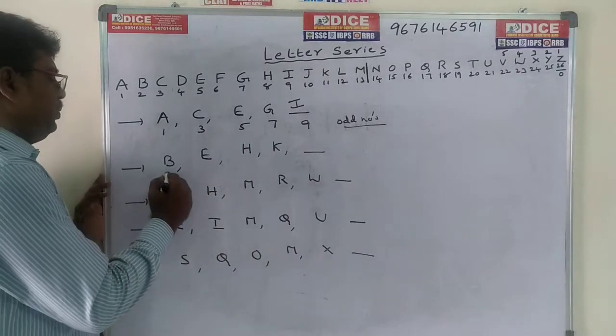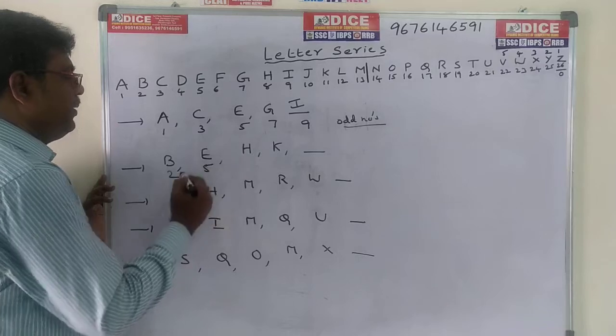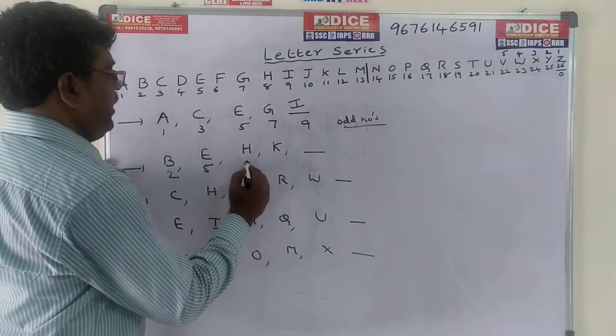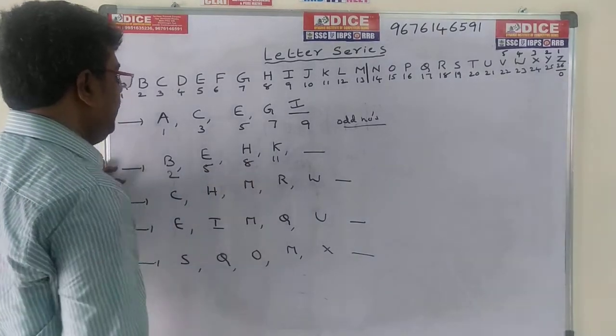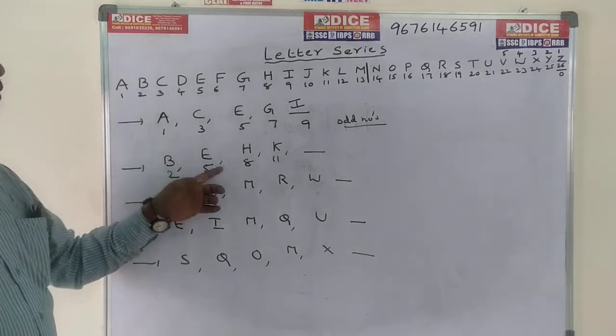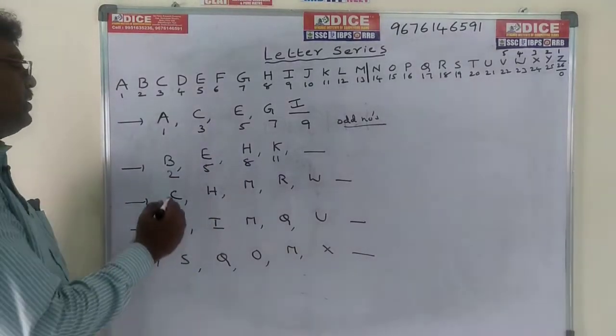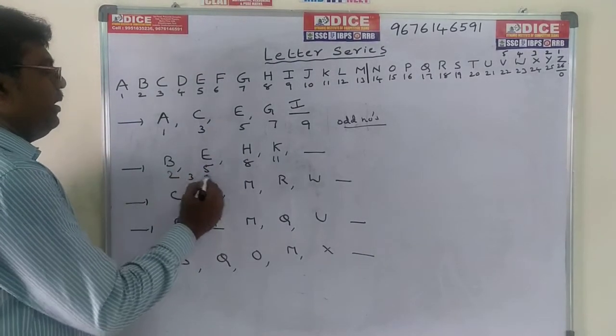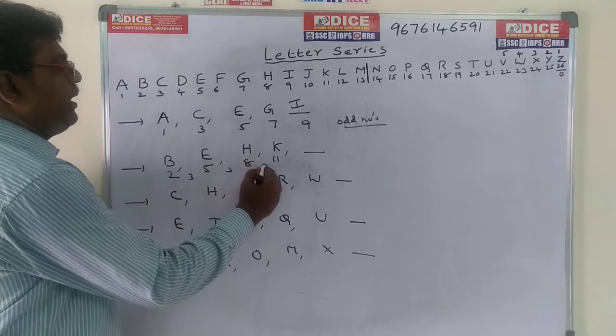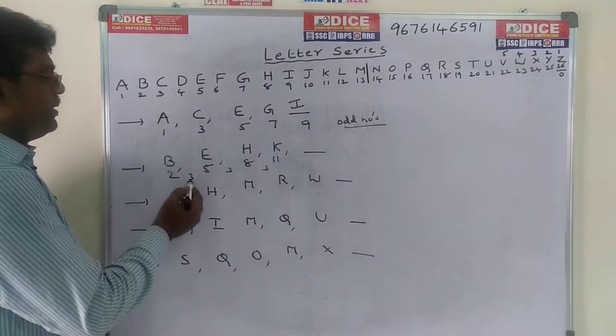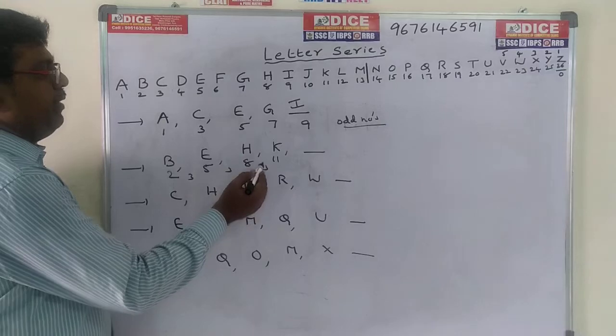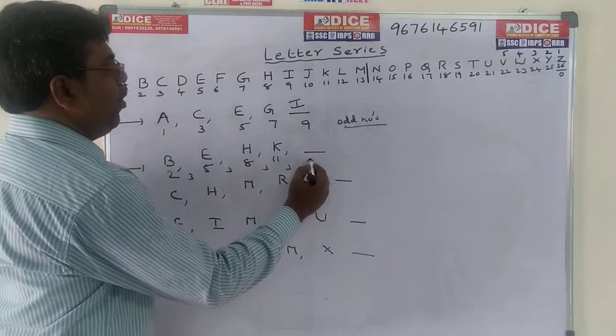B means 2, E means 5, H means 8, K means 11. Observing here, 2, 5, 8, 11. The difference between 2 and 5 is 3, between 5 and 8 is 3, between 8 and 11 is 3. So 2 plus 3 is 5, 5 plus 3 is 8, 8 plus 3 is 11, and 11 plus 3 is 14.